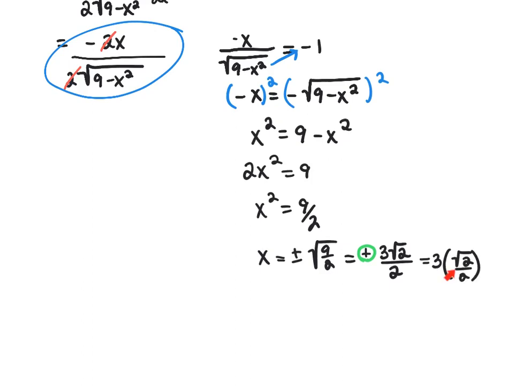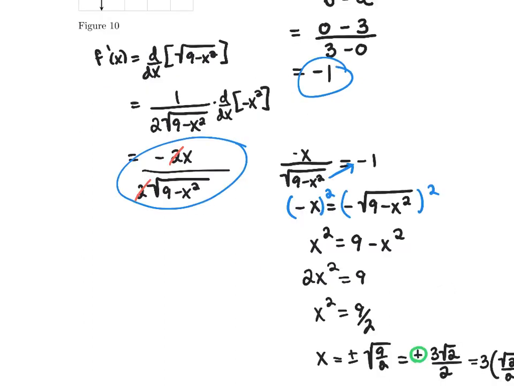If you notice, this is the same thing as 3 times the square root of 2 over 2. If you recognize that the x is square root of 2 over 2 on the unit circle at 45 degrees, this stretch factor is just my radius, so this x-coordinate is just at a 45-degree angle on a circle of radius 3.